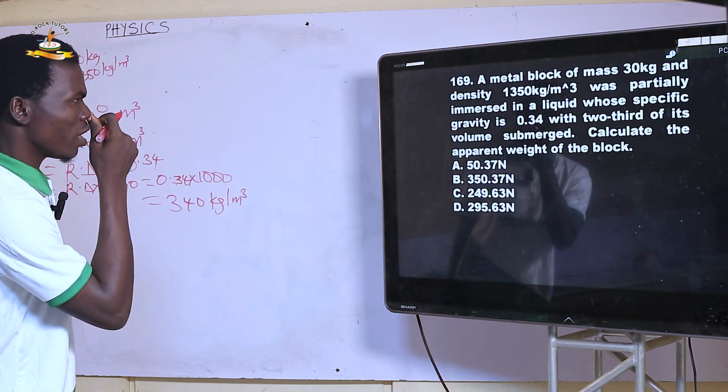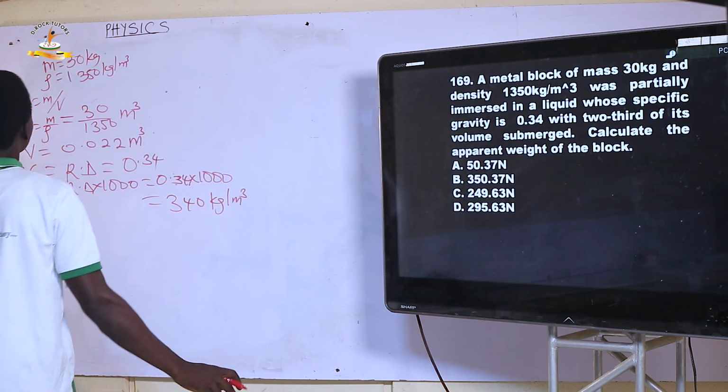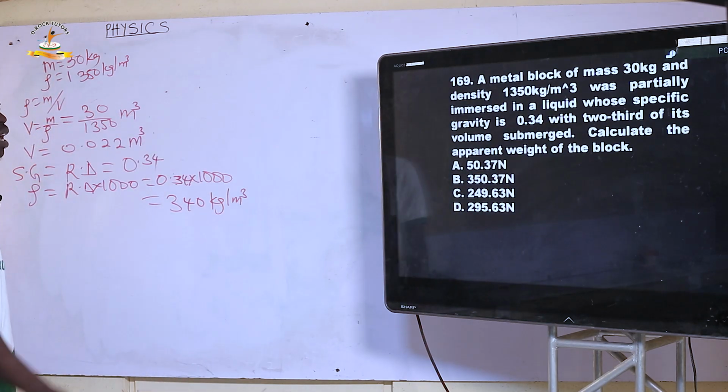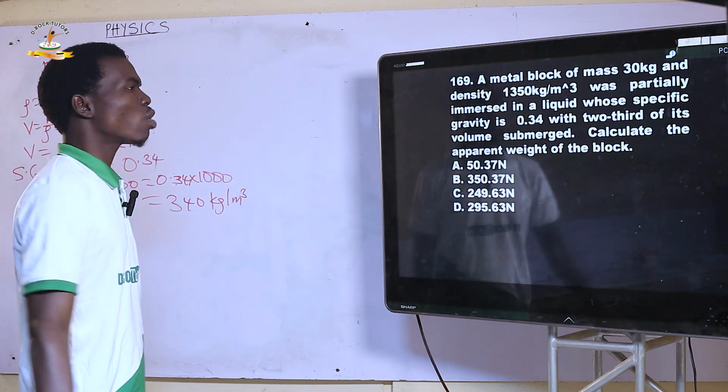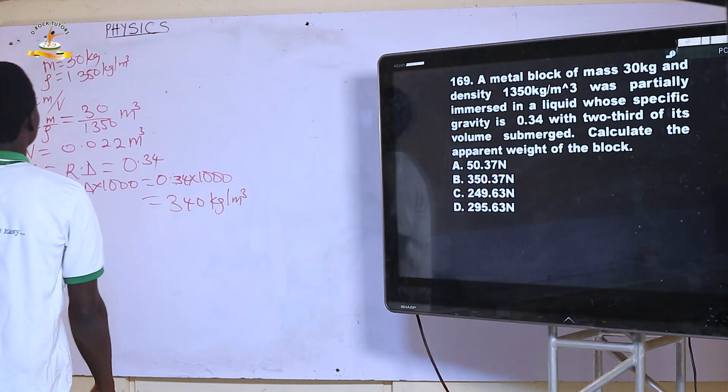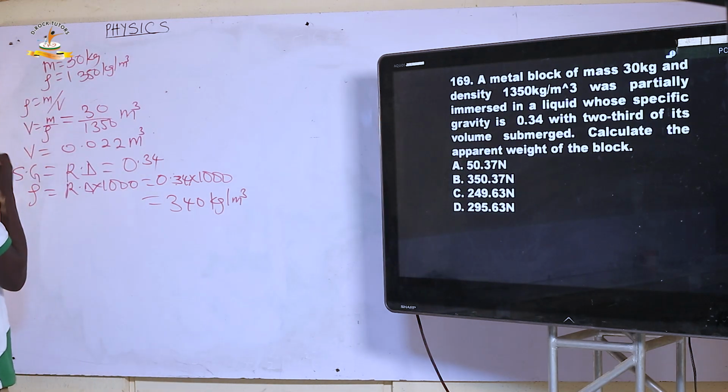However, we're told that only 2/3 of its volume was submerged. Since it was partially submerged, we cannot take the total volume. So we look for the volume that is submerged.